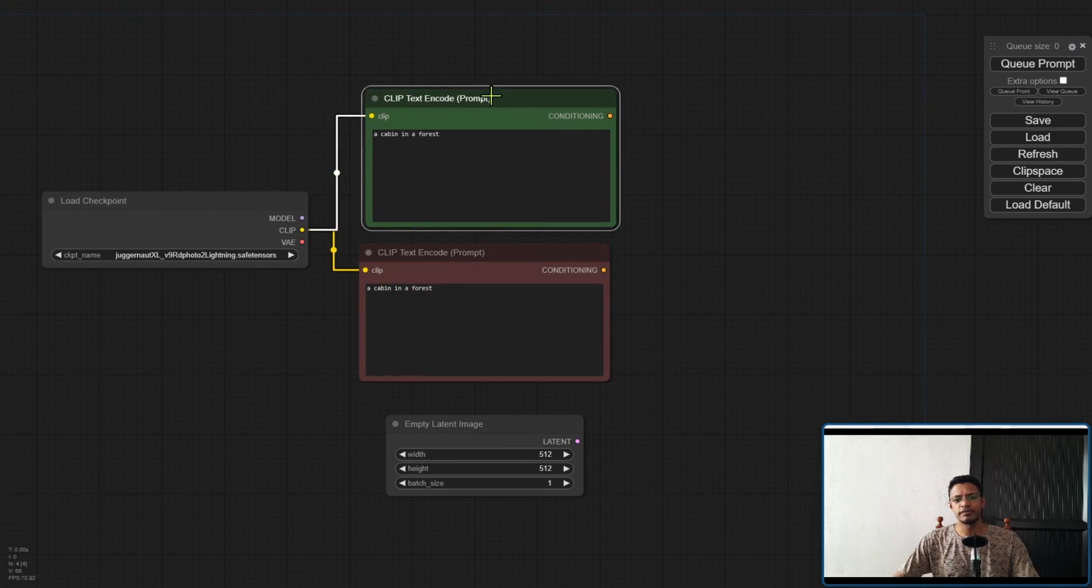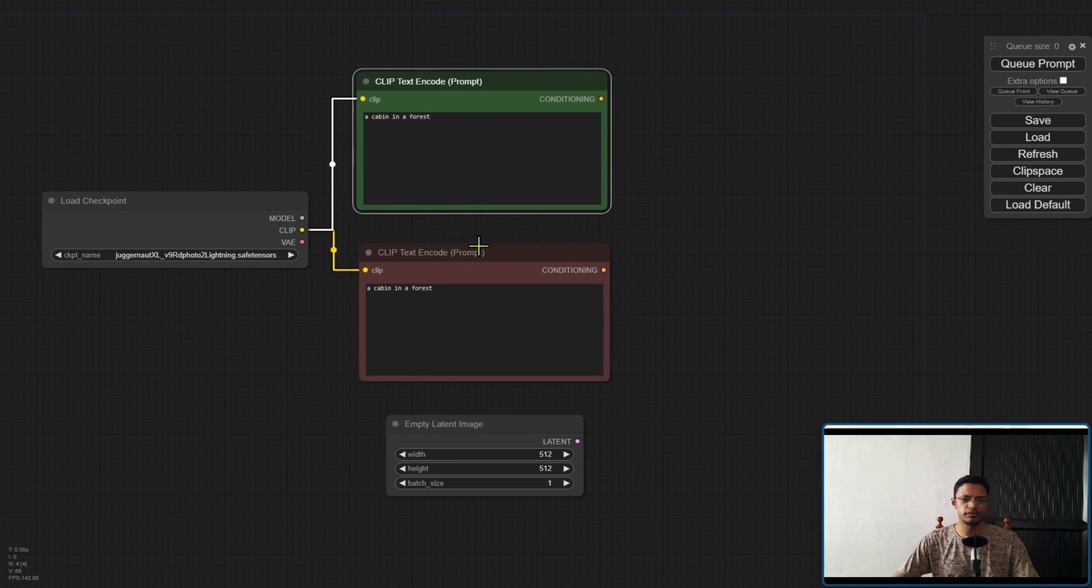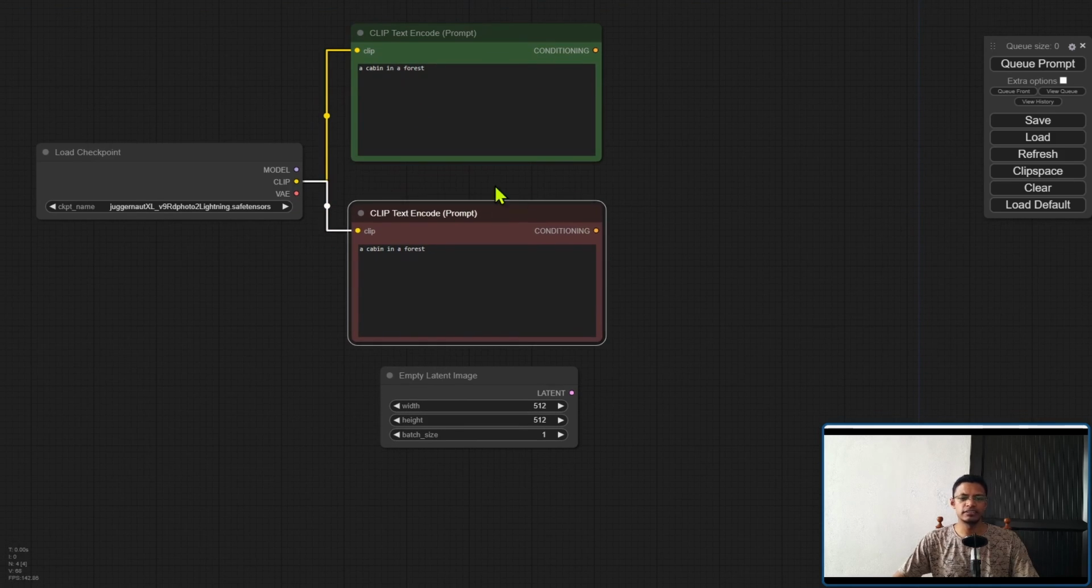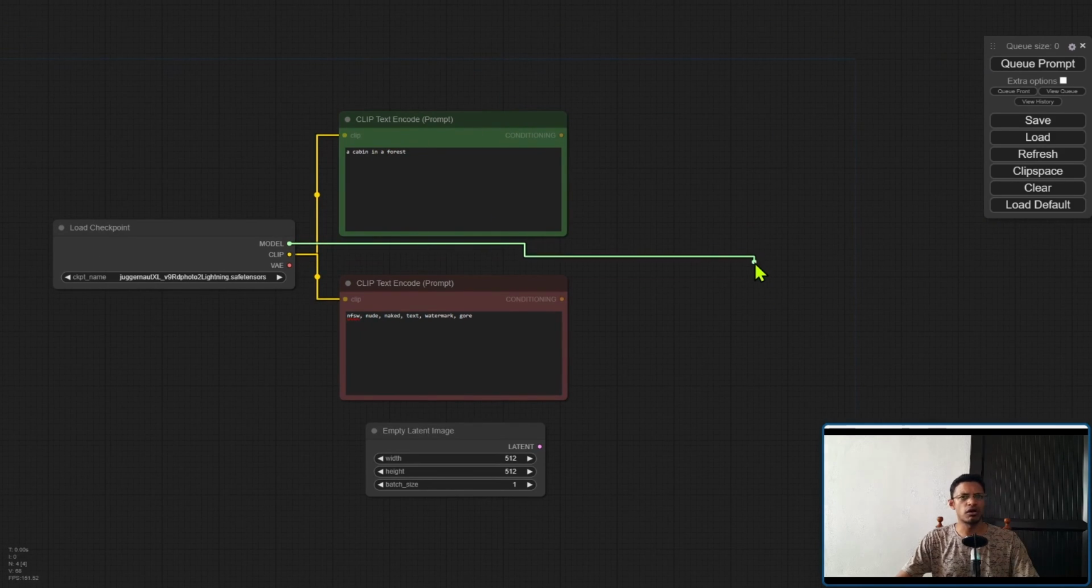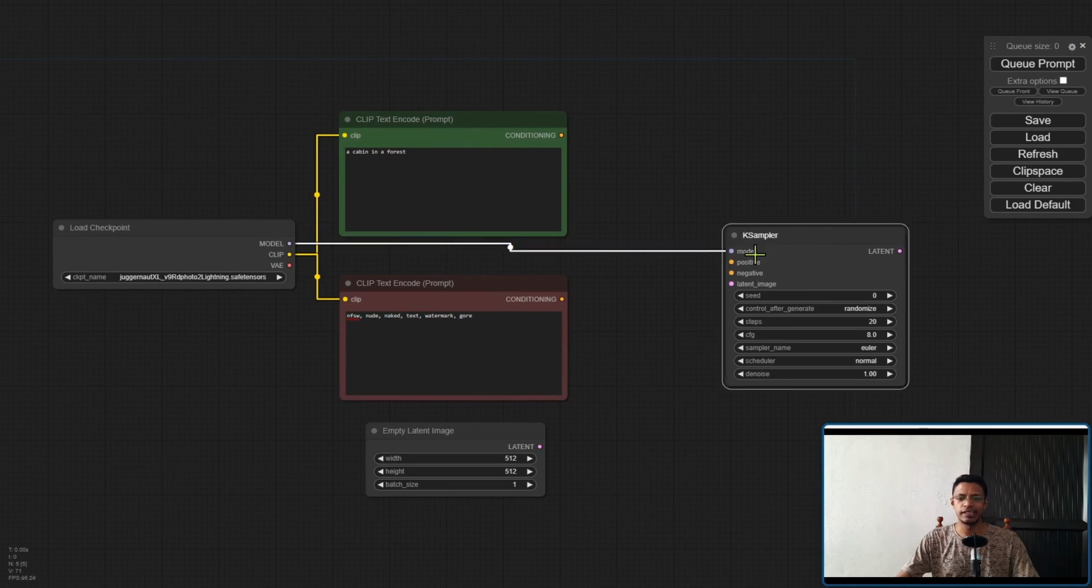All right. So now I have the clip text encode, which is green. That's going to be the positive, and the negative one is going to be red. I'm going to change it to some safeguard for YouTube. All right. Now, next, let's go into the most complex one, I think, which is the KSampler.